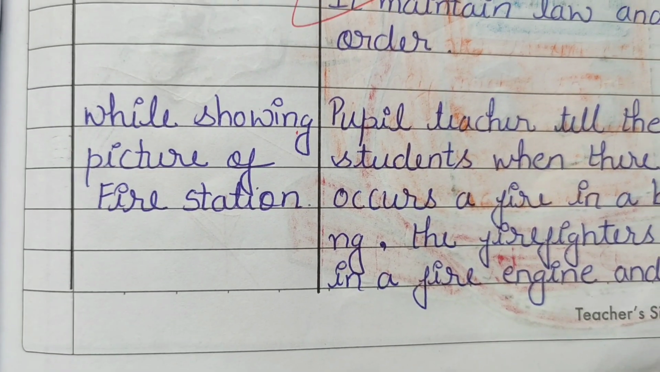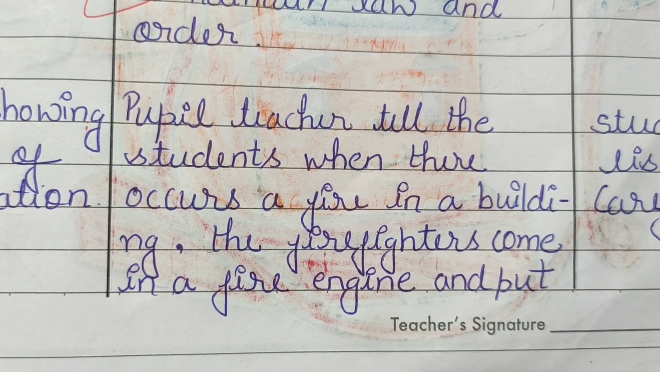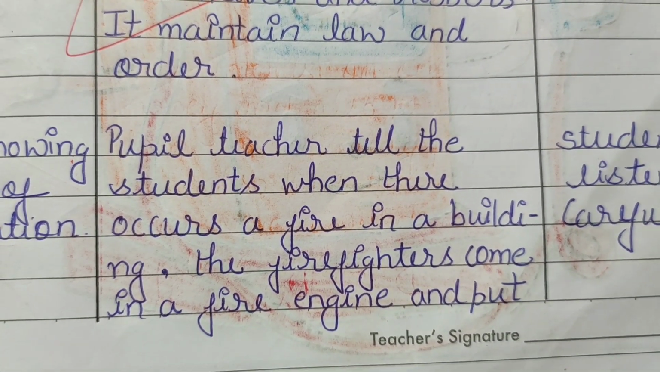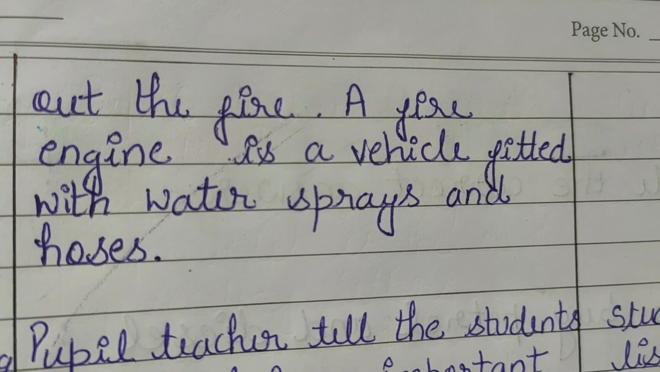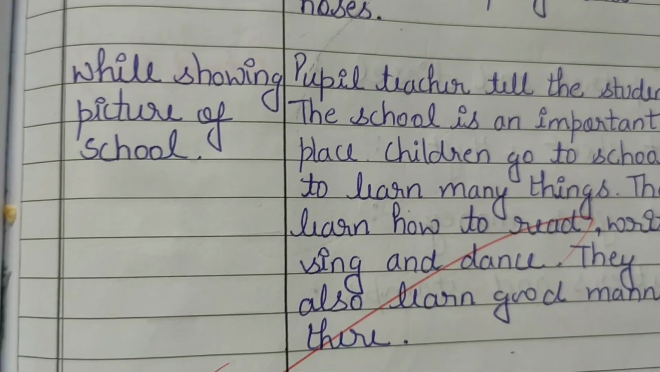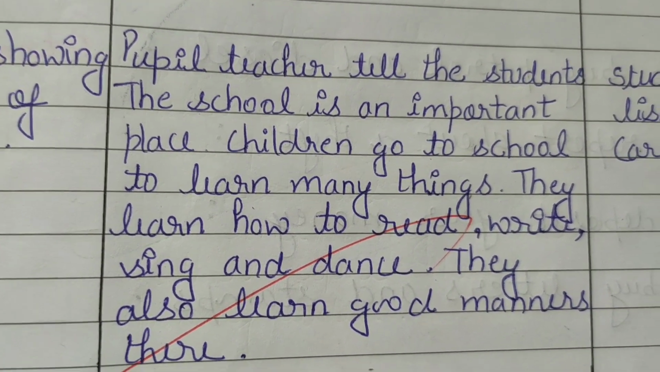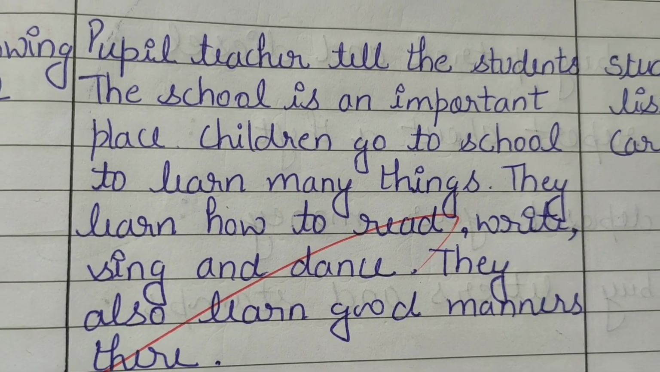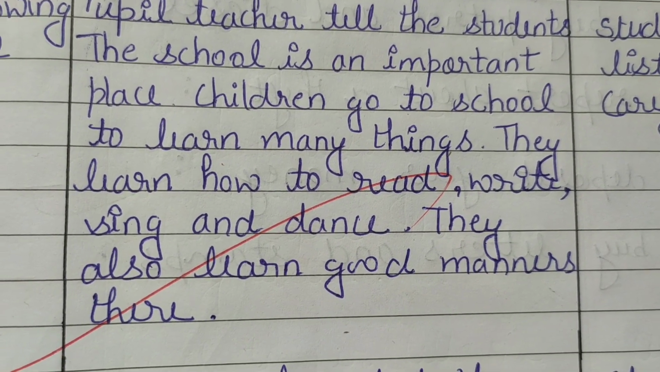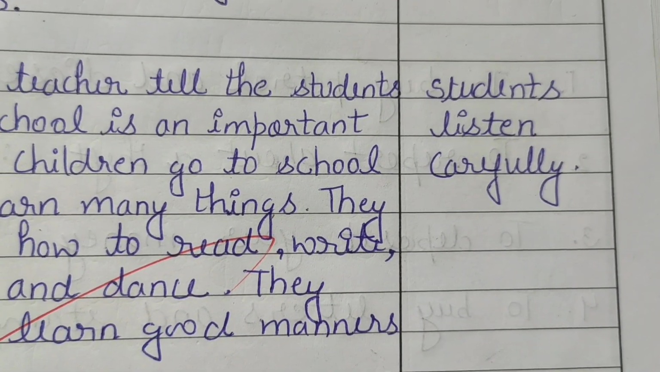Then while showing a picture of a fire station, the pupil teacher tells the students when a fire occurs in a building, the firefighters come in a fire engine and put out the fire. A fire engine is a vehicle fitted with water sprays and hoses. Then while showing a picture of a school, the pupil teacher tells the students the school is an important place. Children go to school to learn many things. They learn how to read, write, sing and dance. They also learn good manners there. Students listen carefully.